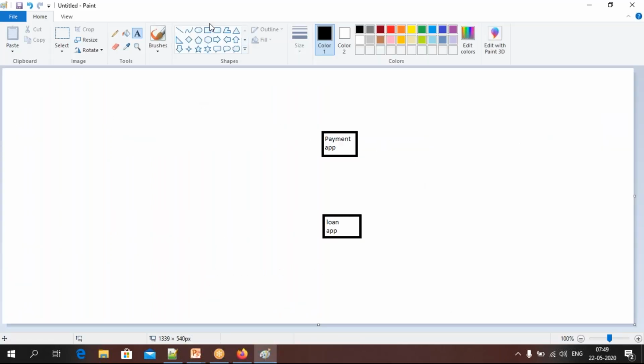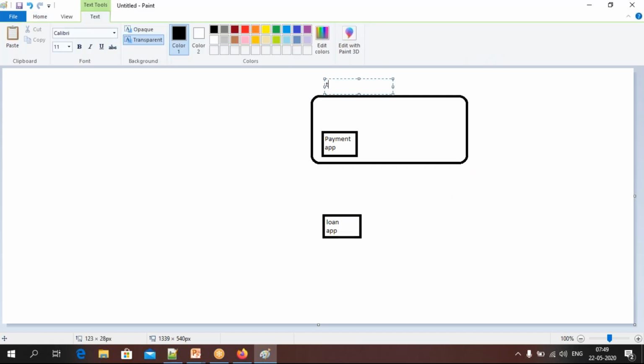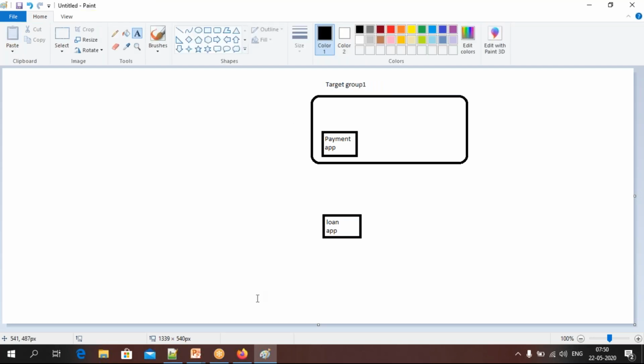Now what I will do, I will create one target group. Second, here I will create one target group, friends. Remember, I'm going to create one target group. This is my target group 1. Let me go and create target group 1.